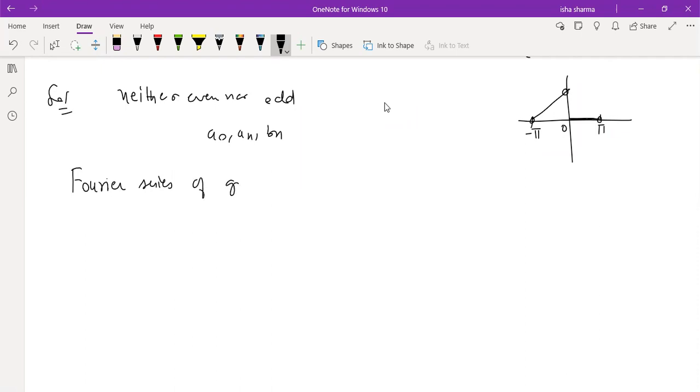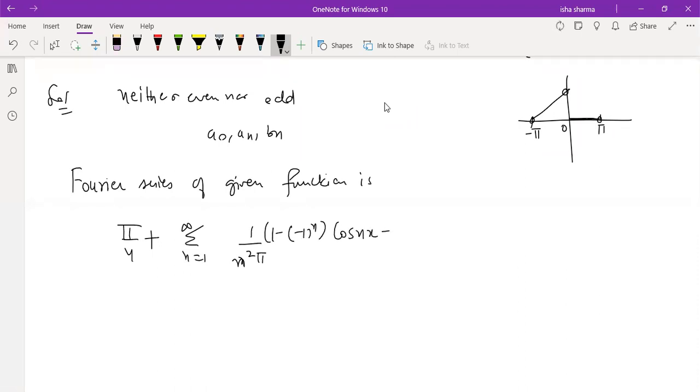So the Fourier series of the given function is pi by 4 plus summation, this over n square, this is n square cosine nx minus sine nx by n, right? So this you do yourself.